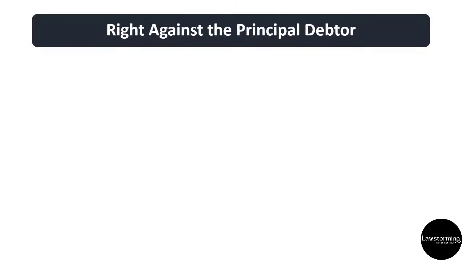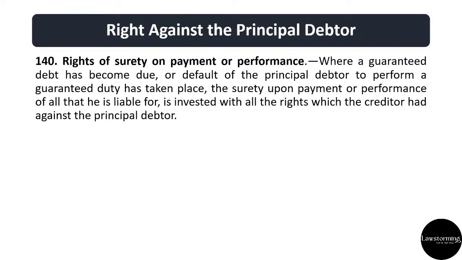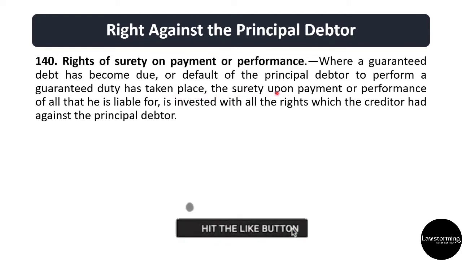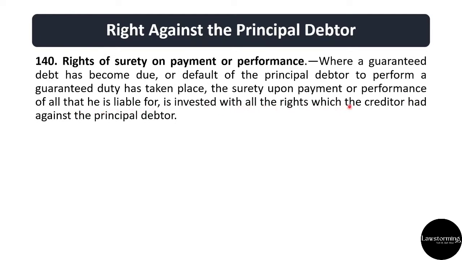So right against the principal debtor, section 140 talks about rights of surety on payment or performance. Where a guaranteed debt has become due or default of the principal debtor to perform a guaranteed duty has taken place, the surety upon payment or performance of all that he is liable for is invested with all the rights which the creditor had against the principal debtor.